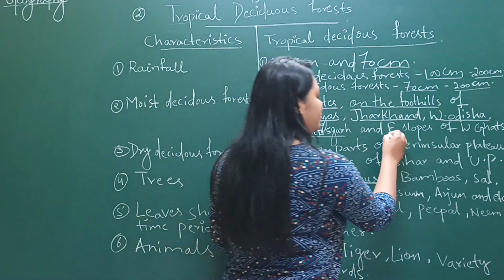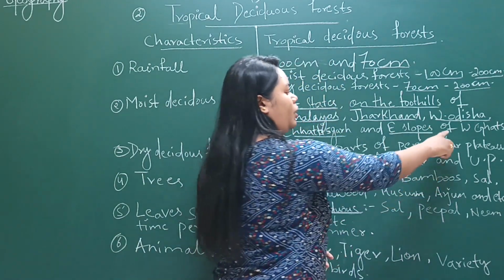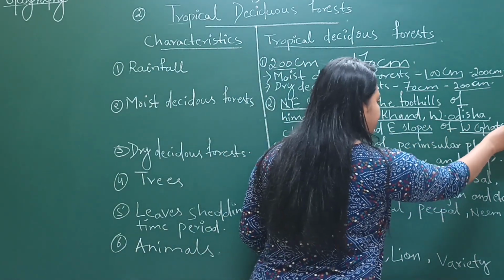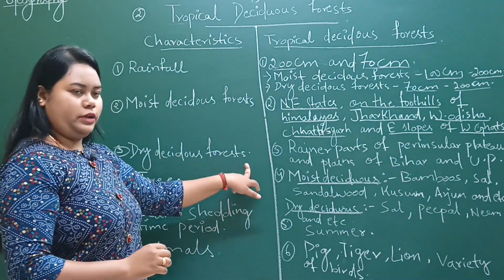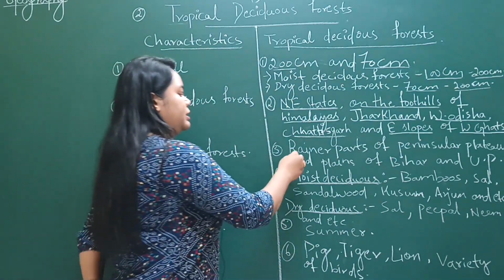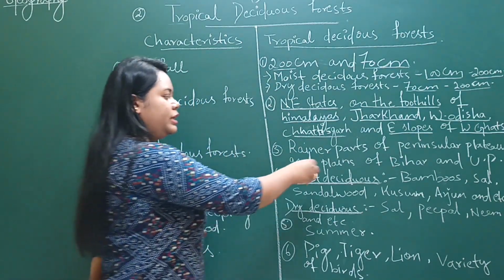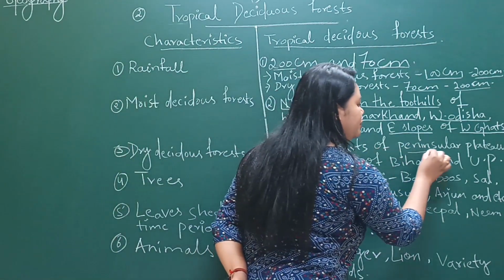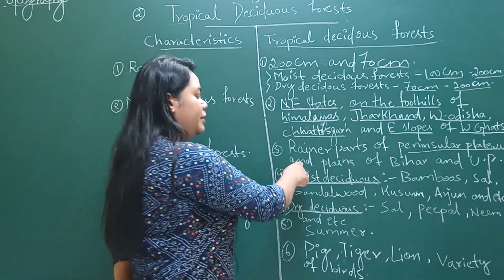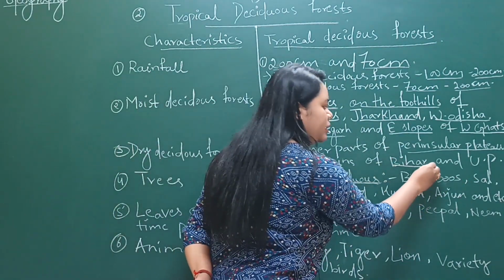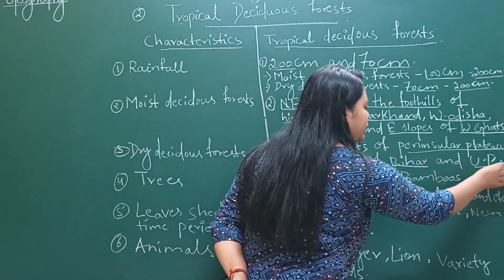Now dry deciduous forest lies in the rainier parts of the peninsular plateau and the plains of Bihar and Uttar Pradesh.